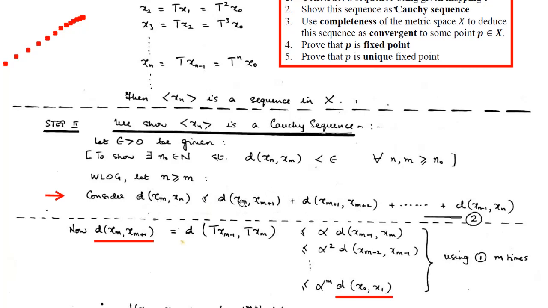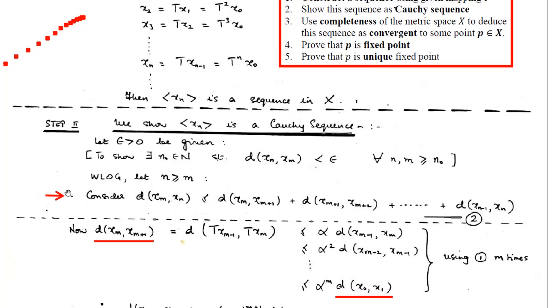So what we will do is, the distance of xm and xn will be less than or equal to the distance between xm and the next point xm plus 1, plus the distance of xm plus 1 and xm plus 2, and so on, the distances added up, the last being the distance between xn minus 1 and xn, because just before xn was what point? xn minus 1. So that is how, if you see the triangular inequality, you reach there. So from xm, using all these points and their distances, and then xn, that is what this triangular inequality shows.